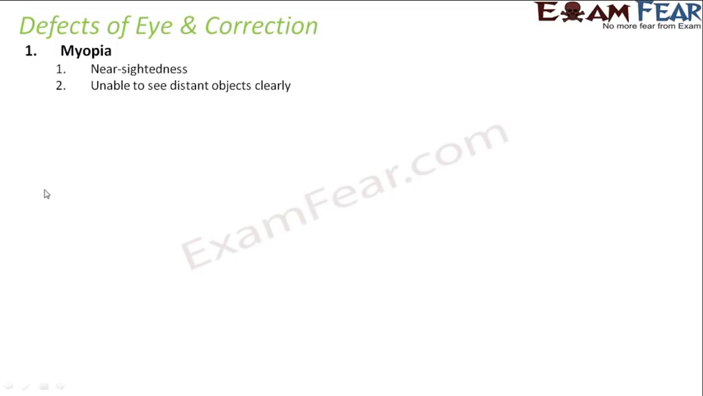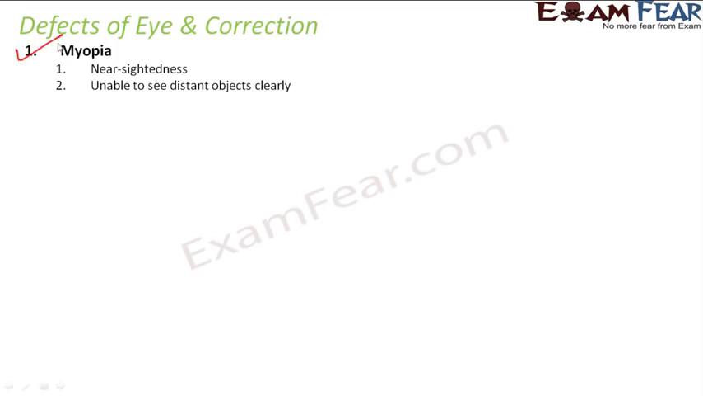Now let us talk about the defects of eye and correction. Normally the defects of eye occur either when the image is not formed on the retina, or because the image is formed on the retina but the image is not appropriate. We will talk about 4 types of defect.